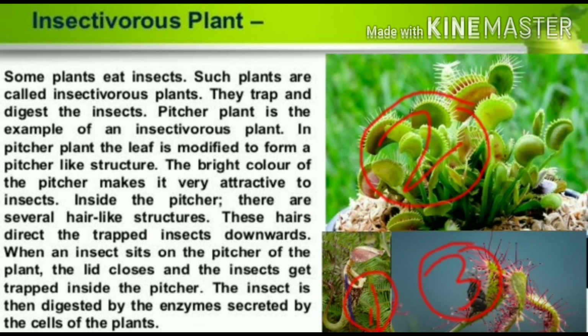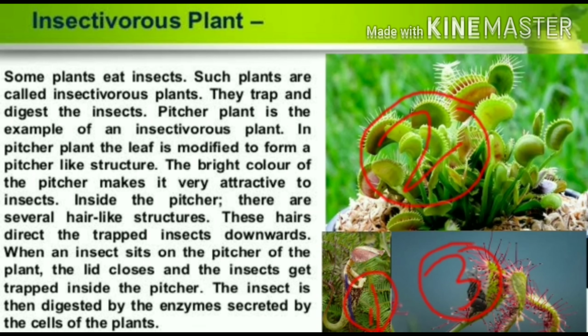Another example, in picture 2, is the Venus flytrap. Usually it is found in bog soil, and the leaf is wide and bears short, stiff and sensitive hairs. When an insect touches these hairs, the two folds of the leaf snap shut, trapping whatever is inside. In this way it takes its food.